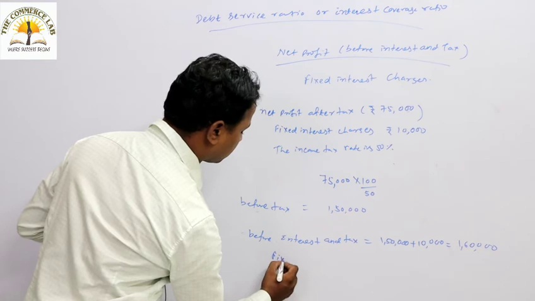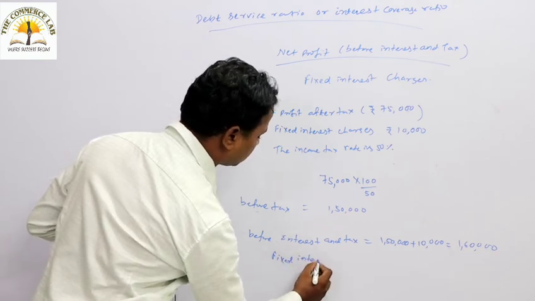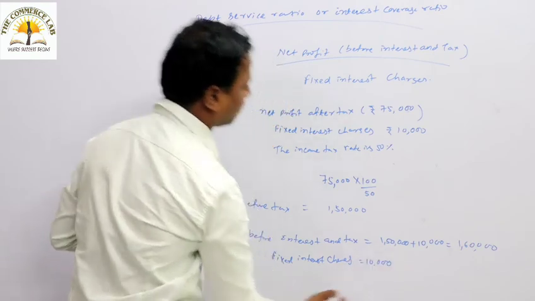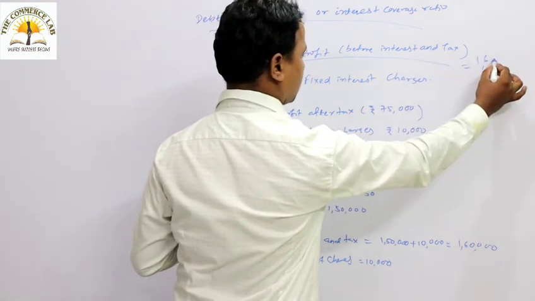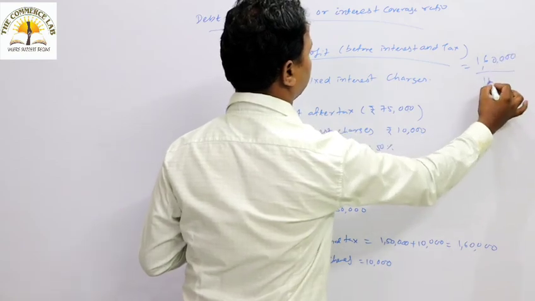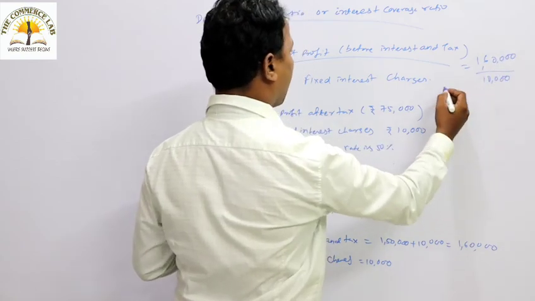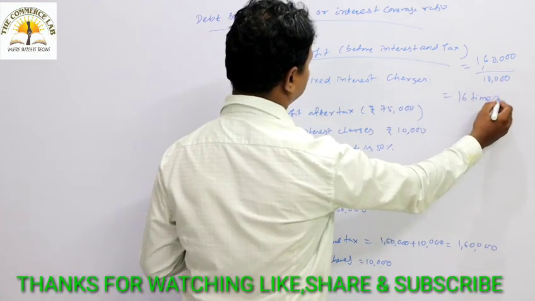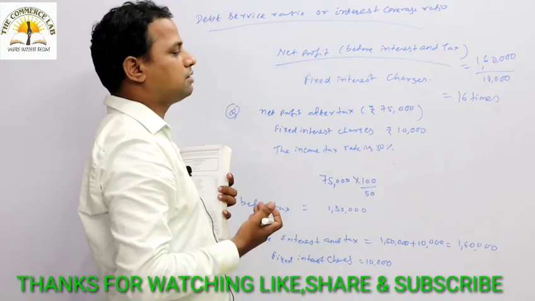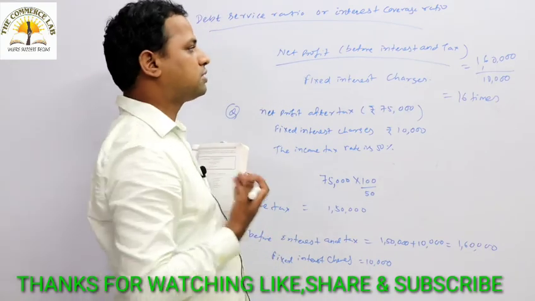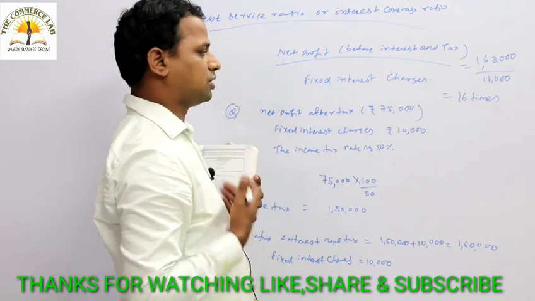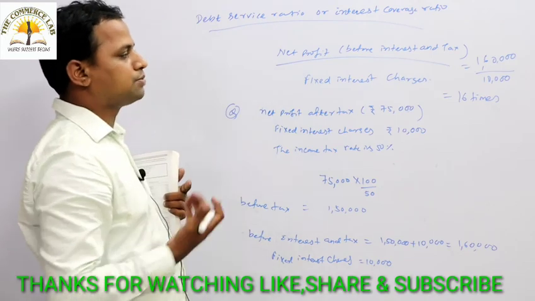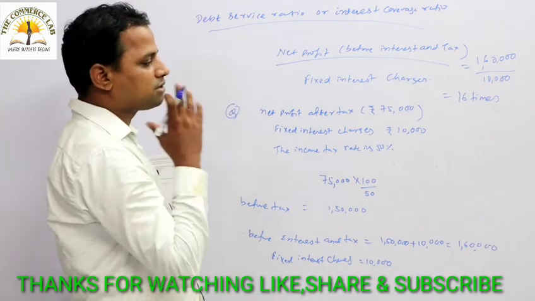The fixed interest charge is 10,000. So the formula here is 1,60,000 divided by 10,000. Ultimately how many times? Usually we refer in times. So in a particular year, around 16 times we are paying the fixed interest towards our fixed interest bearing securities from our net profit.